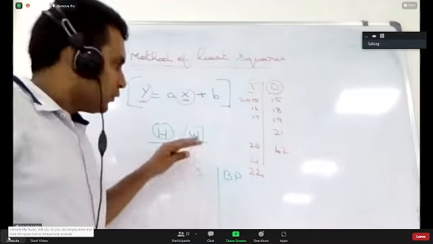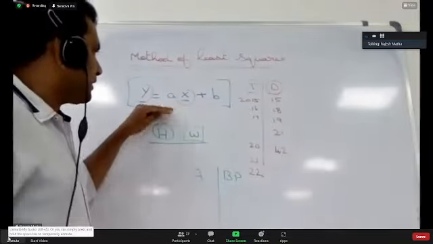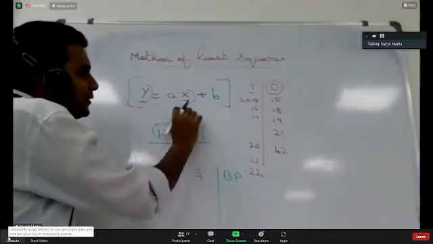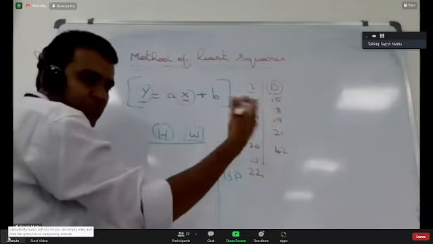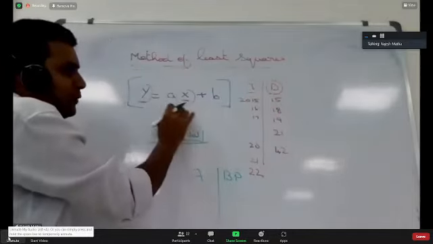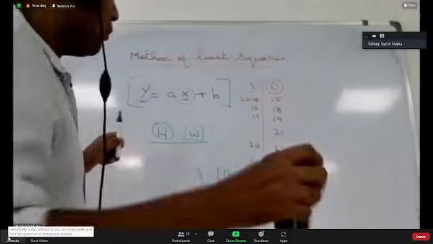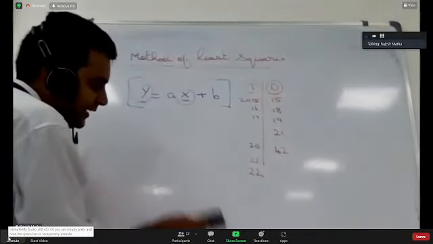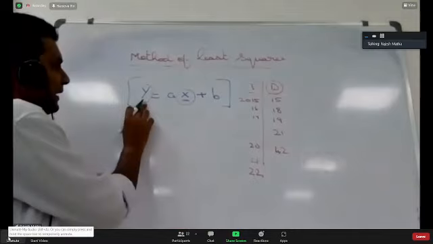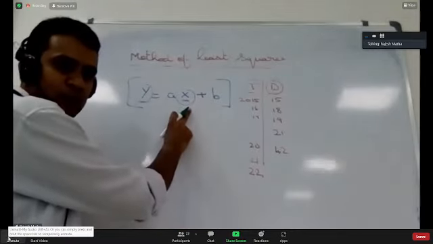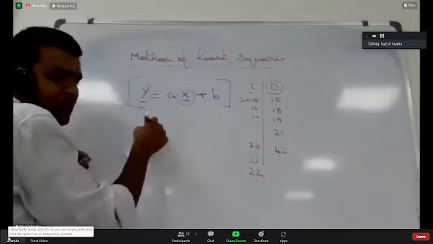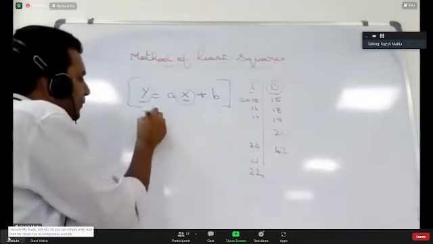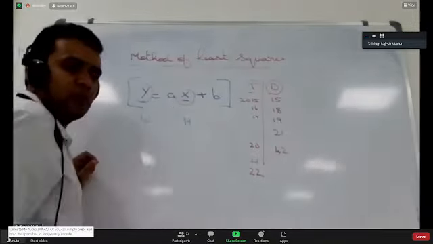For now, is it clear what is dependent and what is independent in terms of variables? Yes, sir. So this same concept will apply to this equation. In a least square equation, we will try to generate this equation for this data. How we will generate, I'll tell you. But what does this equation mean? In the equation, y is a dependent variable, x is an independent variable. In my height and weight example, y is weight, x is height. You understood?